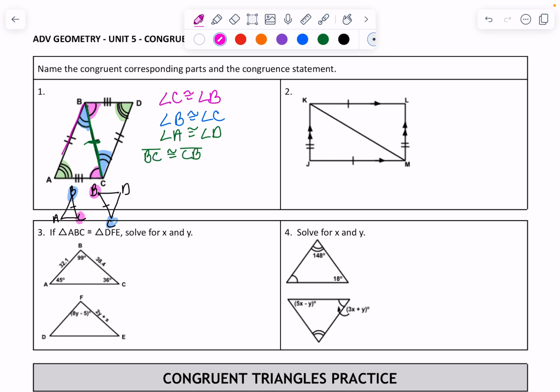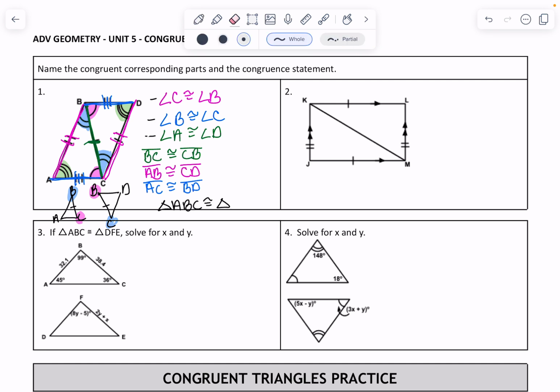Then we have AB, which has 2 tick marks, would be congruent to CD, which has 2 tick marks. And then the last one is AC, which has 3, is congruent to BD, which also has 3. And then lastly, we state the triangle. So if I name my first triangle ABC, my second triangle, I went up, which means on this side I have to go up. So it'd be DCB.